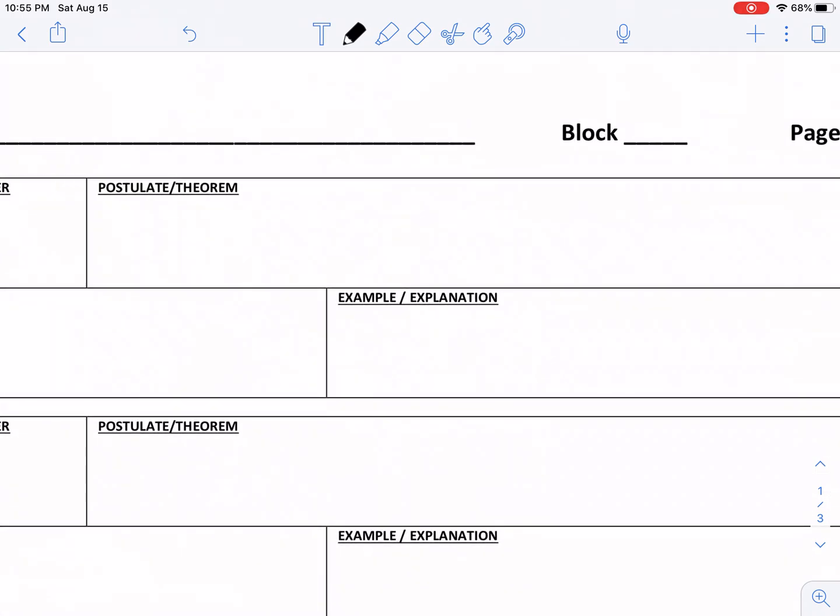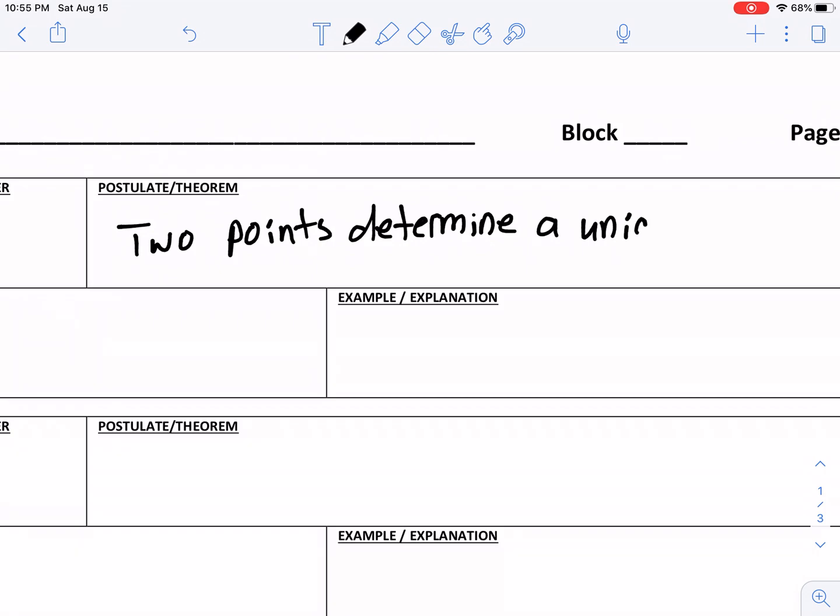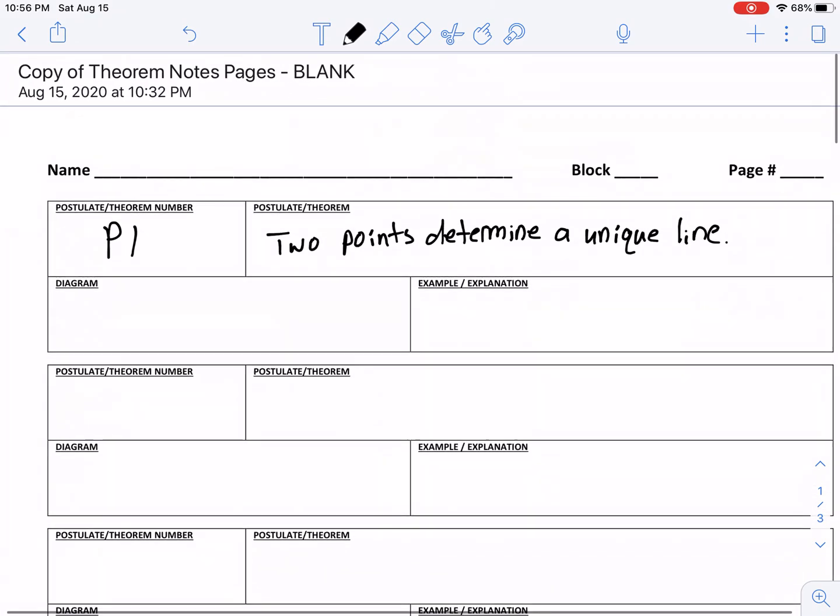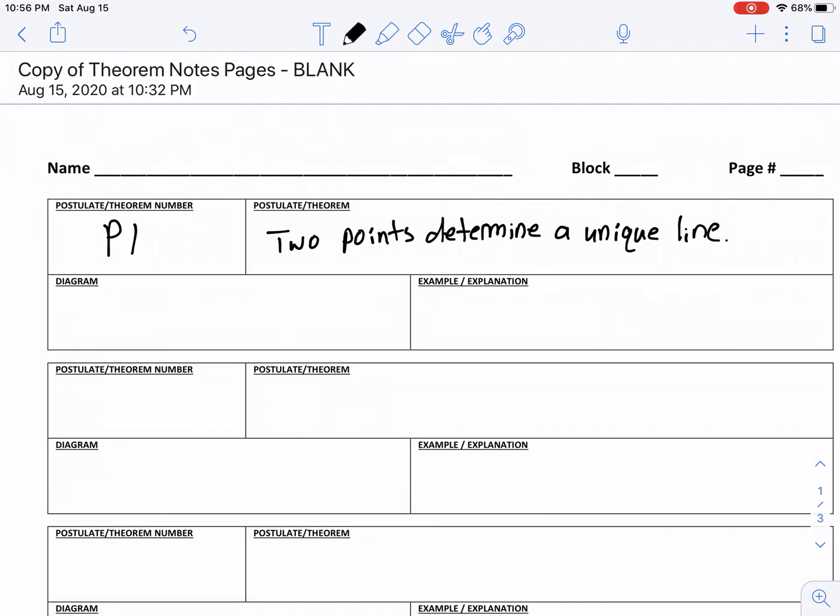And what it says is: two points determine a unique line. Okay, so the first postulate, the first generally accepted truth that we have, says that two points determine a unique line.